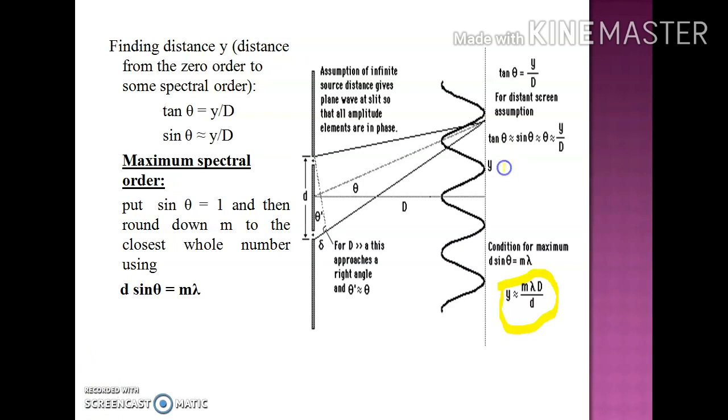As you can see on the screen, to get the distance from this position to this position, I have substituted the value of sin theta in the relation d sin theta equal to m lambda. So I have obtained y equal to m lambda capital D upon small d. From here you can write down the value of y.